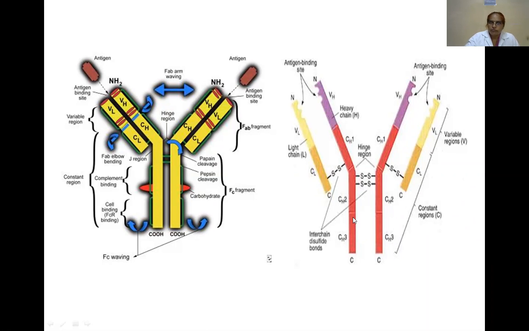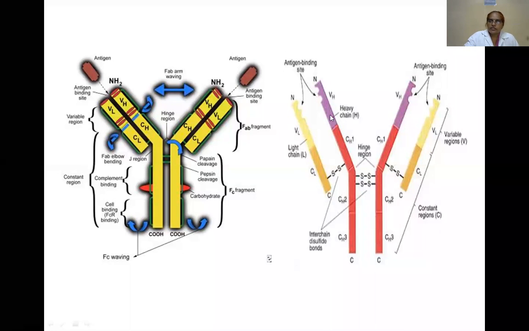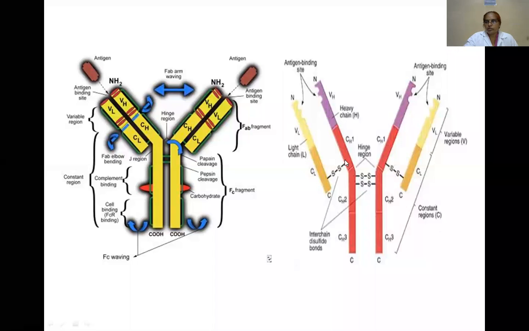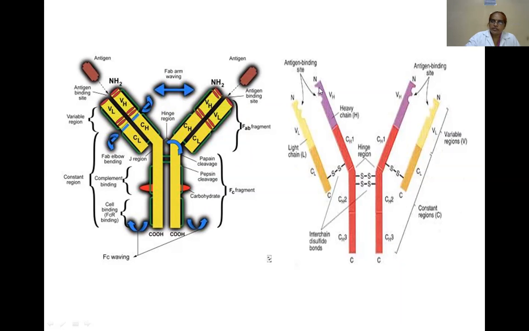See, this is the heavy chain. This is the amino terminal, and the light chain also contains an amino terminal. We can differentiate it with the color. The purple color is the amino terminal, and the light yellowish color is also an amino terminal. So each heavy chain and light chain contains an amino terminal and a carboxy terminal. See this is the amino terminal of the heavy chain, and the carboxy terminal of the heavy chain. The red color is the carboxy terminal and the purple color is the amino terminal.